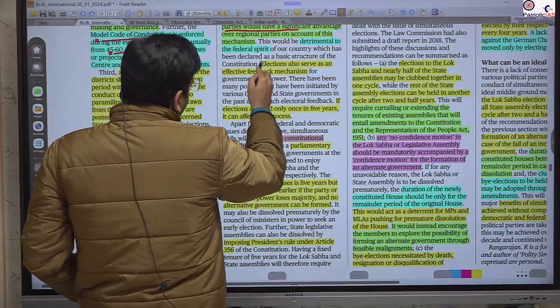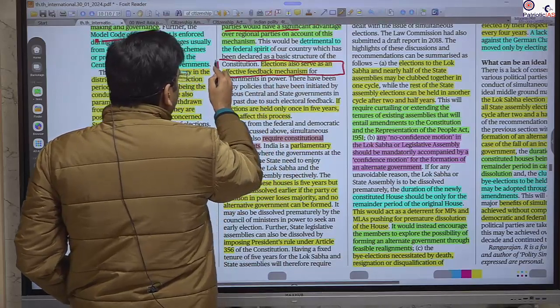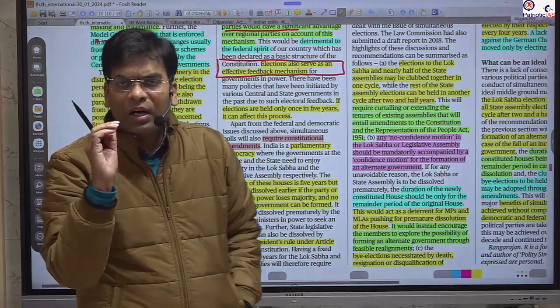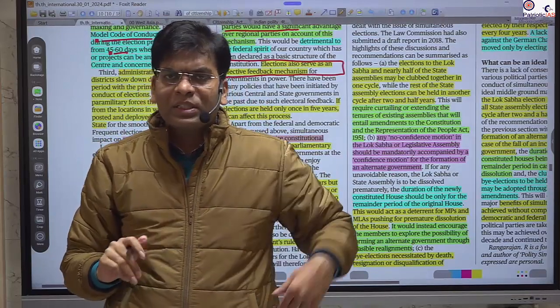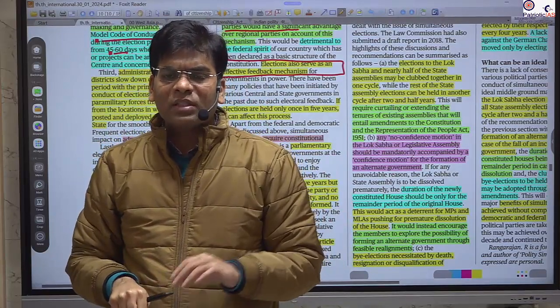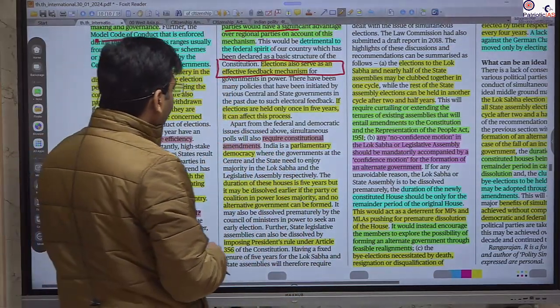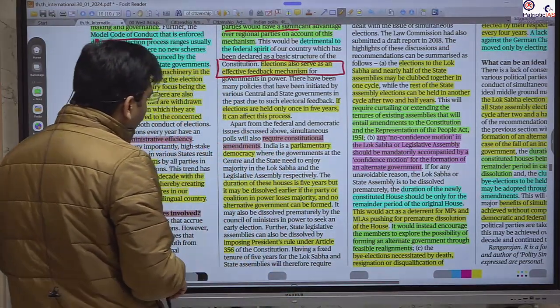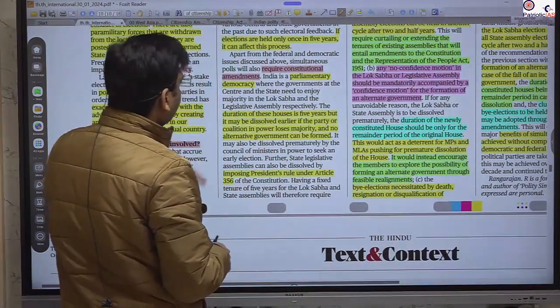Elections are also very good to serve as feedback. As more elections are there, the politician will come to you, and you will ask that this was the promise you made, why have you not completed it. So it creates pressure on the leaders to fulfill their promises. So this is good. If the elections are held once in 5 years, this feedback will not be that effective.